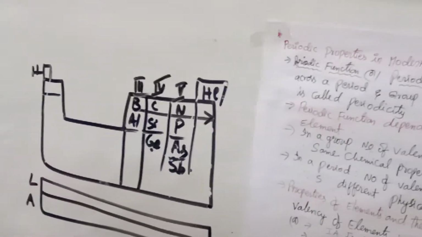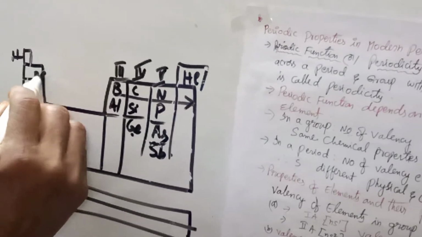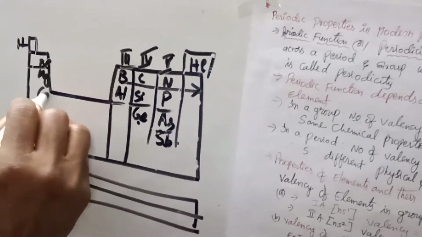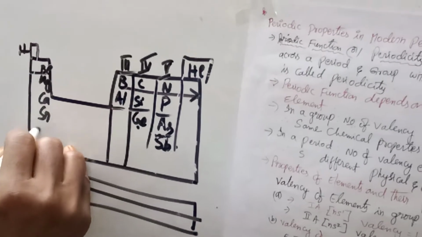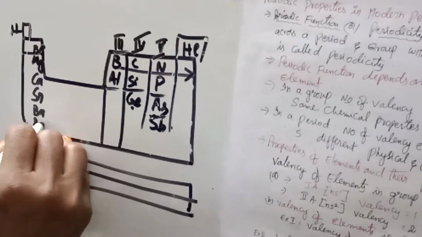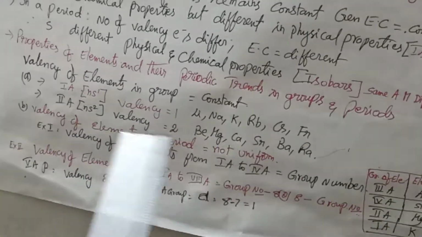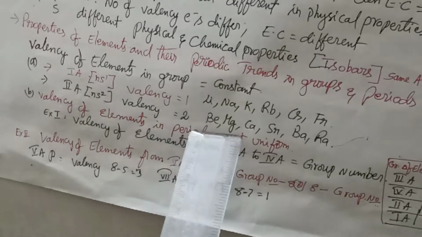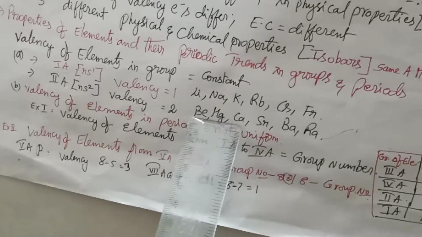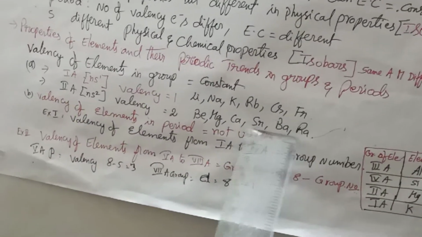The second A group also lies here. Normally it is beryllium, magnesium, calcium, strontium, barium, radium. Their electronic configuration is ns2. Valency is 2. The first element in the second group is beryllium, then magnesium, calcium, strontium, barium, radium.